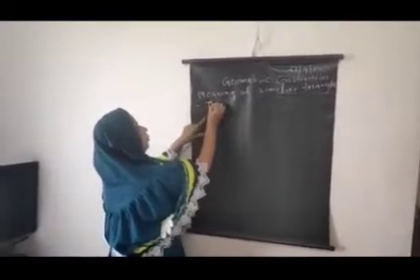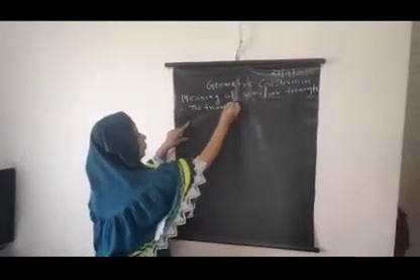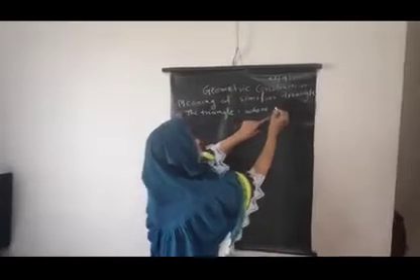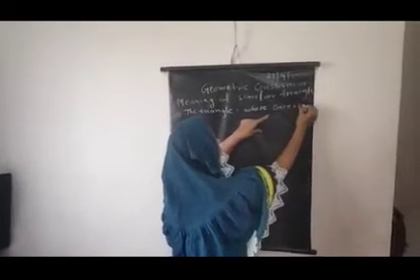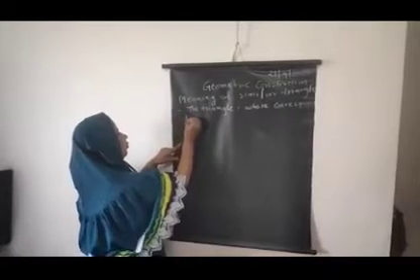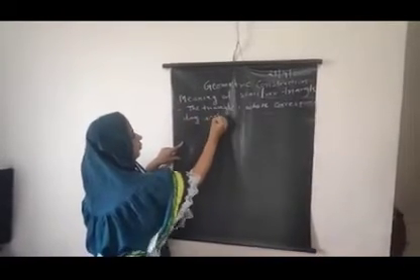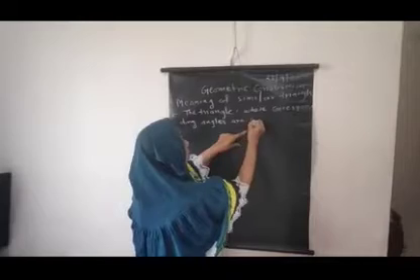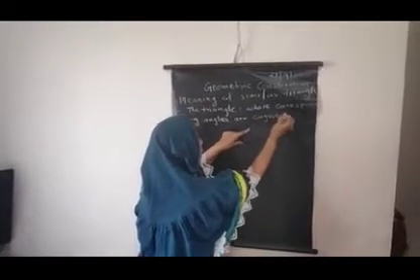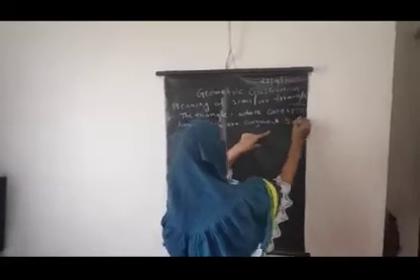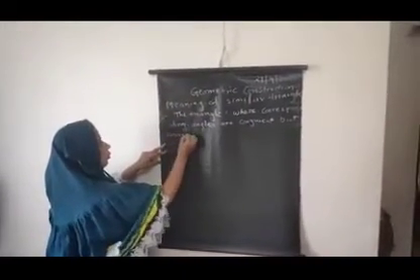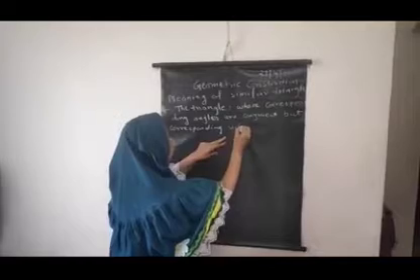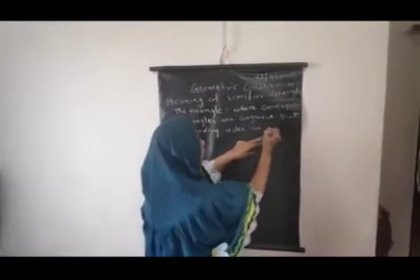The triangles whose corresponding angles are congruent but corresponding sides are in proportion.